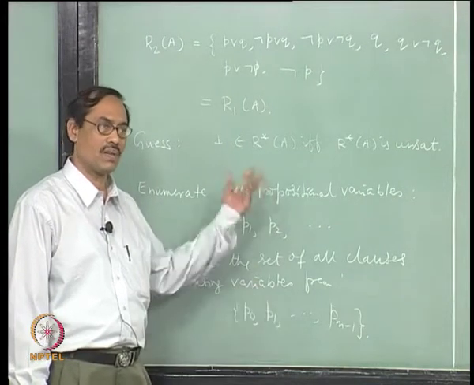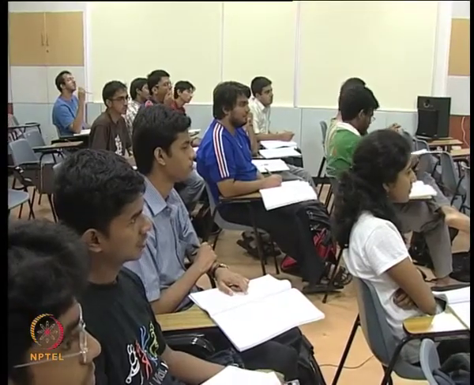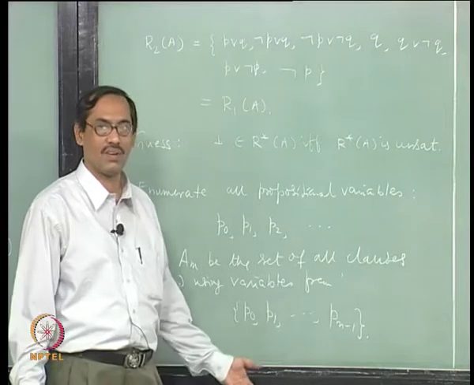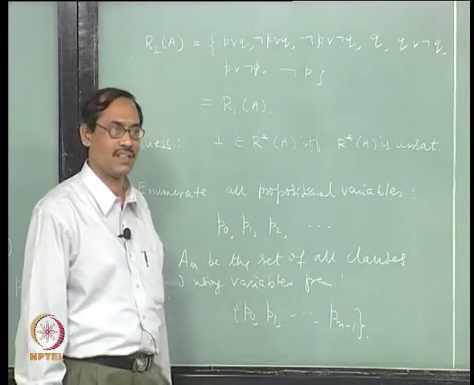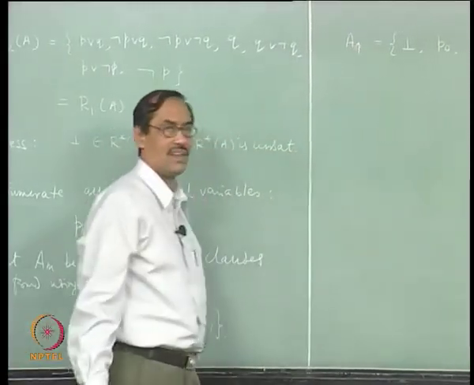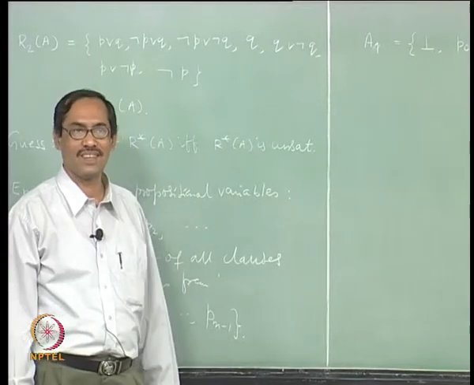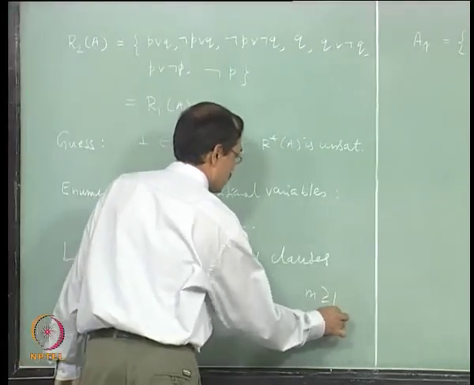So, if you do not allow m to be 0, start from A1 itself. In this notation, there is no A0. That is fine, we continue with that. A1 equals this, so m should be greater than or equal to 1 for us.